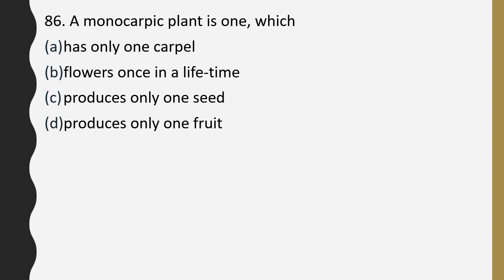Question number 86. A monocarpic plant is one which has only one carpel, flowers once a lifetime, produces only one seed, produces only one fruit. A monocarpic plant is one which... Correct answer is option B, one which flowers only once in lifetime.